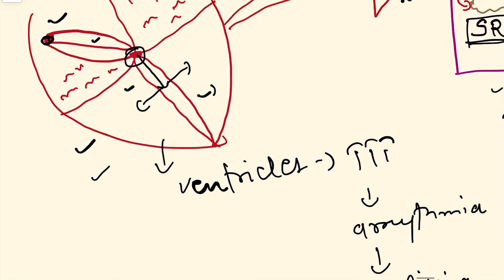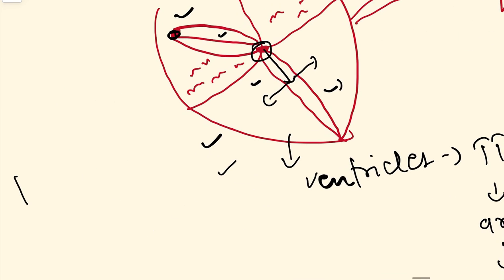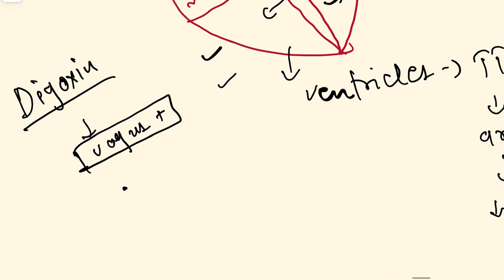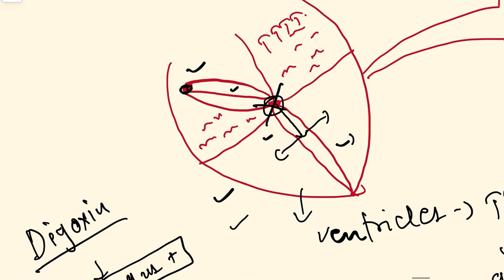By giving digoxin, how is this helpful? Digoxin causes vagus stimulation, and we know that vagus stimulation causes AV node depression, right? So digoxin will depress the AV node, that is, it will decrease the firing of the AV node. So whatever signal reaches here won't be transmitted forward to the ventricles.